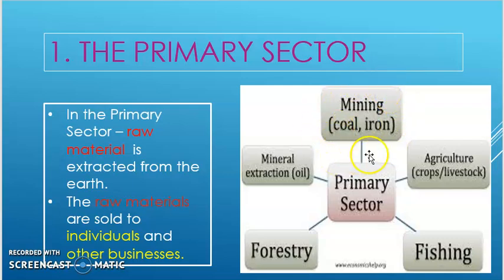We also have the mining industry in the primary sector. In the mining industry, we can mine coal, iron ore is mined. You also have the mining of platinum, the mining of gold. We also have the extraction of minerals in the primary sector. We also have the forestry industry, that's where trees are grown. We have the fishing industry in the primary sector. That is where we harvest fish.